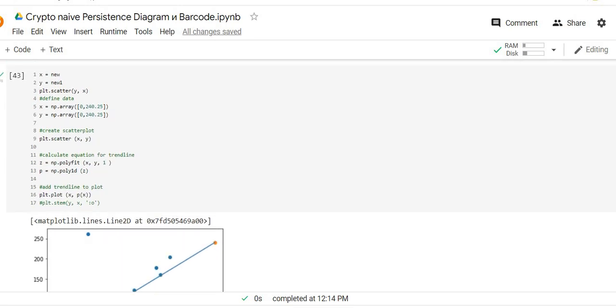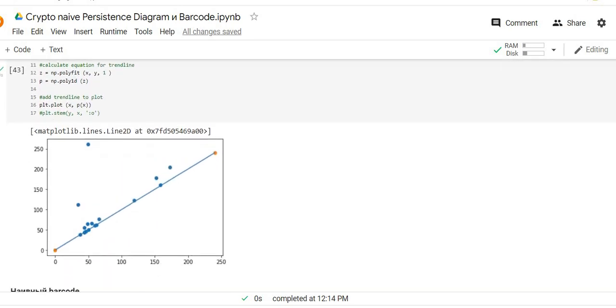And I called it a naive persistent diagram, because you know that it's just trying to use this methodology. And on the persistent diagram, the closer our results are to the line, the less profitable they are, and the farther they are from this line, the more profitable they are.